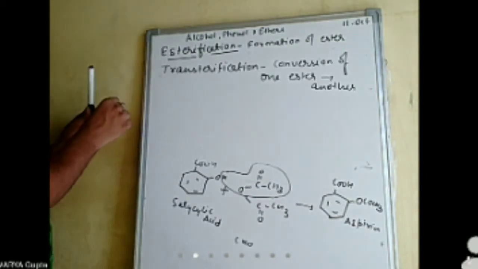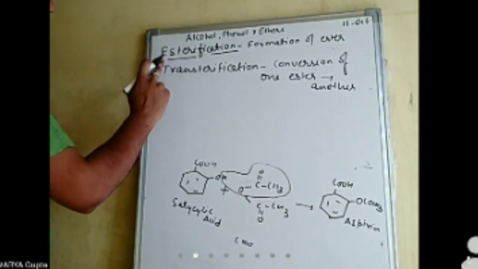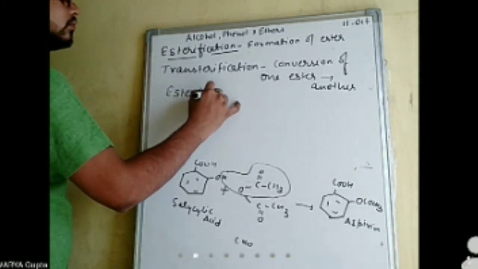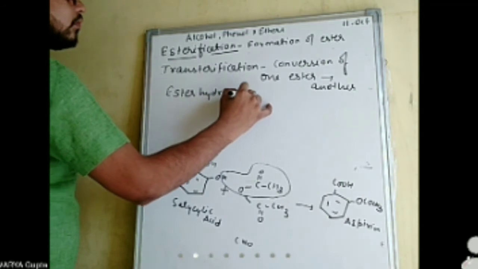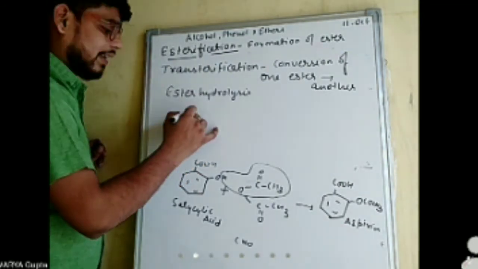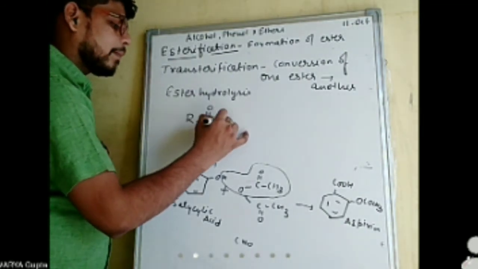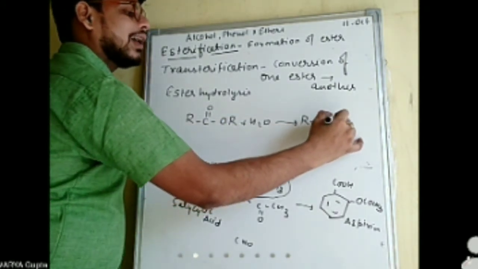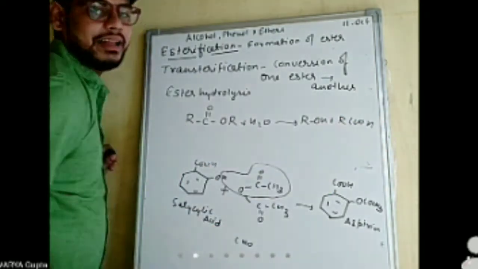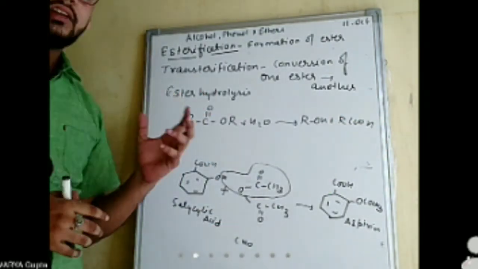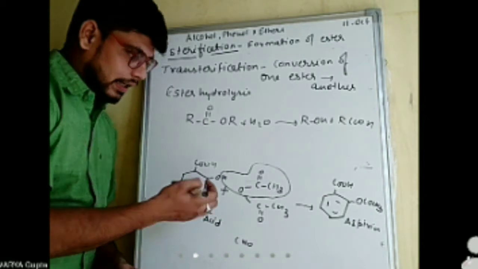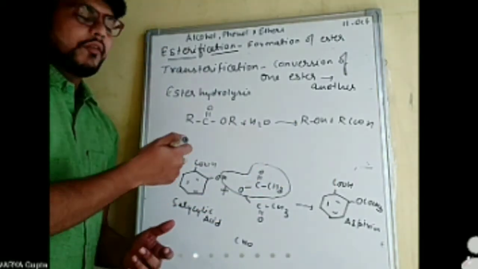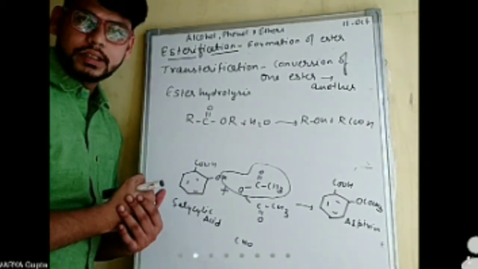Then the next one is ester hydrolysis. Simply, it is the interaction of an ester with water to form alcohol plus acid. This is known as ester hydrolysis. Like I have already told you, this reaction is a reversible reaction, so the process from right to left is known as ester hydrolysis.